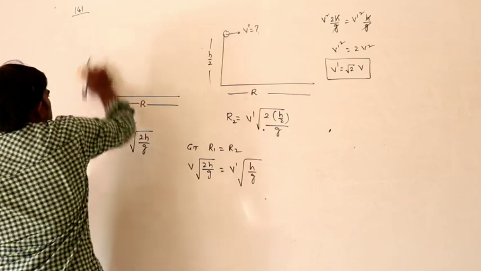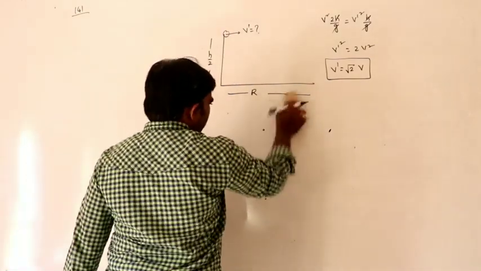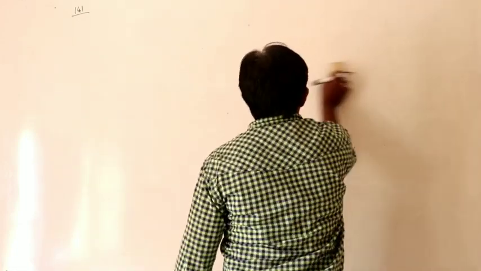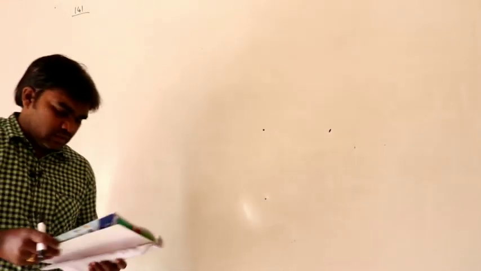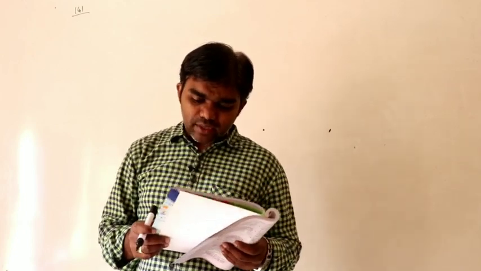Next problem, the 25th problem. A stone is thrown horizontally with velocity g meters per second from the top of a tower of height g meters. The velocity with which it hits the ground is?